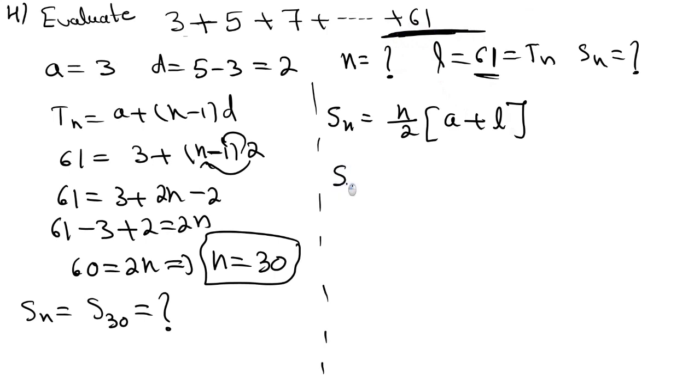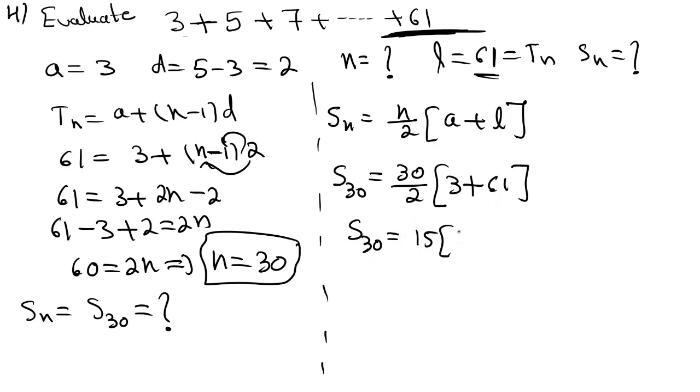So S30 is equal to 30 by 2 into a, the first term 3, plus the last term 61. So S30 is equal to 15 into 61 plus 3, which is 64. So S30 is equal to 15 into 64, which is equal to 960. So the sum of the sequence is equal to 960.